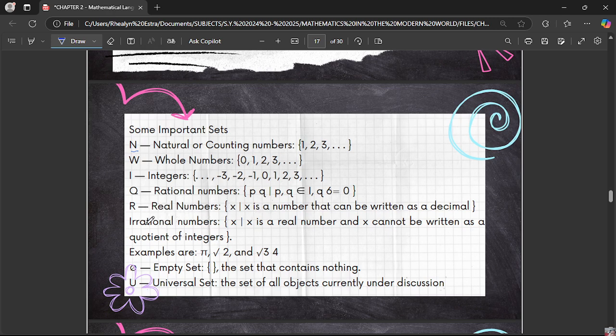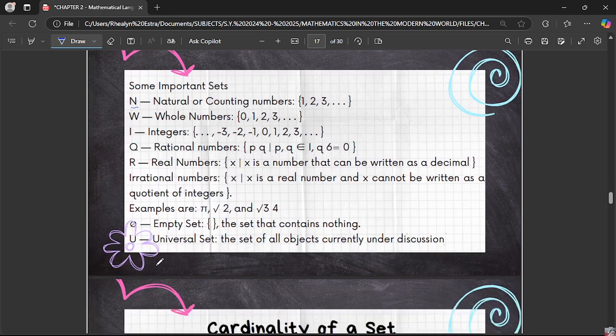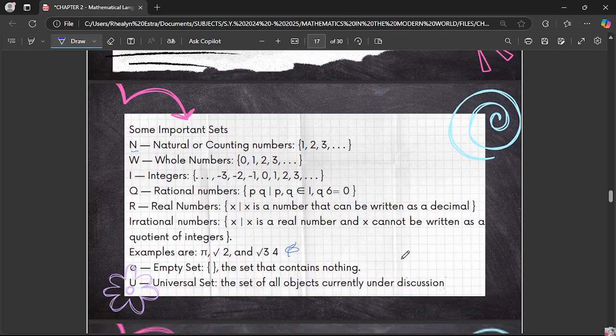Then this one, having a circle symbol with a slash, means the empty set, or just the braces. That means the set that contains nothing. Then U is the universal set, which is the set of all objects currently under usage.